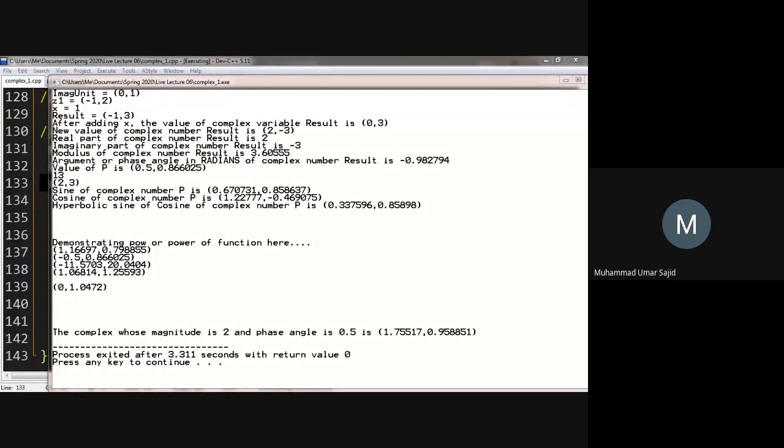So this thing is 1, and this thing is 2. Okay.